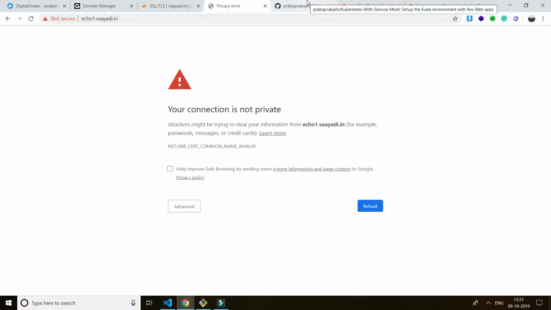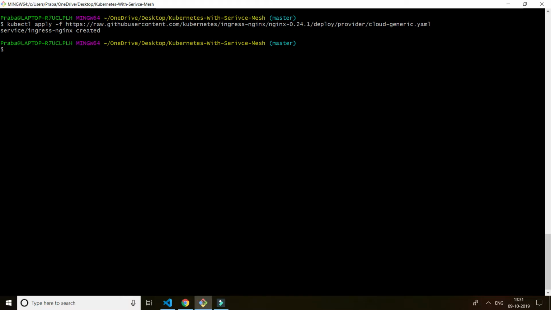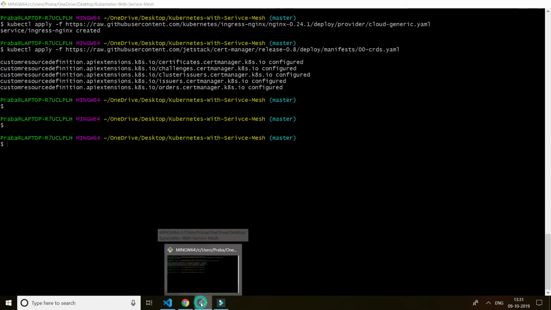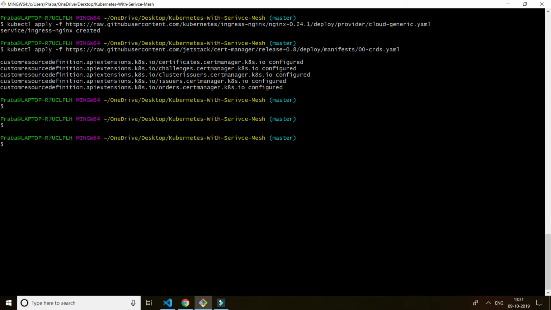So let's start installing the TLS. I think I configured TLS already, and I'll just go through the flow. Okay, with the custom resource definition. These are the things being used in TLS. So that's all, a few configs, cert-manager and all.